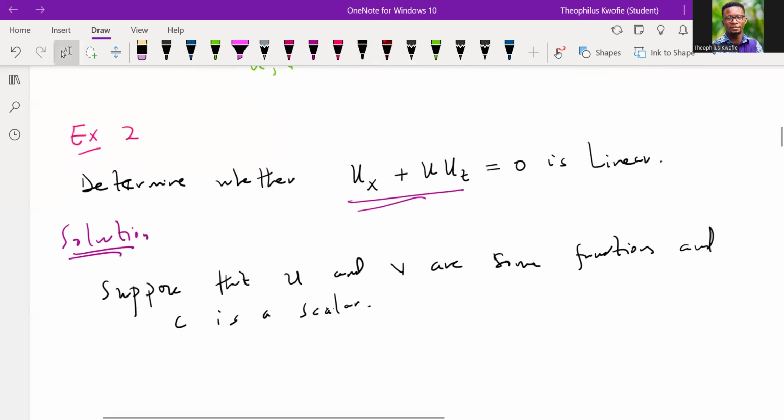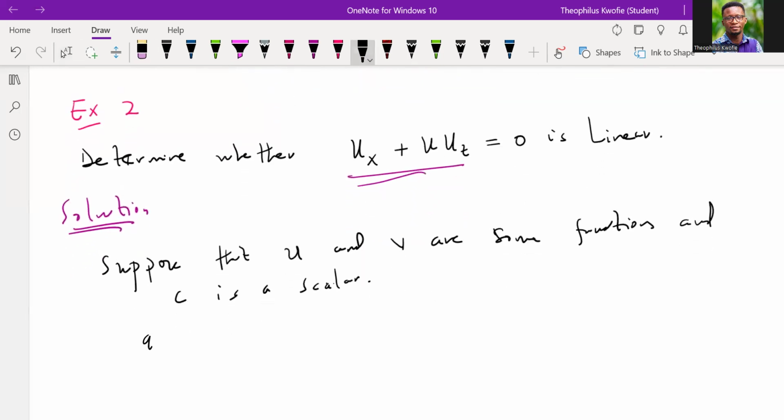If that's the case, we have to satisfy the two properties, right? So it means L acting on the sum should give us what? LU plus LV. Is that okay?